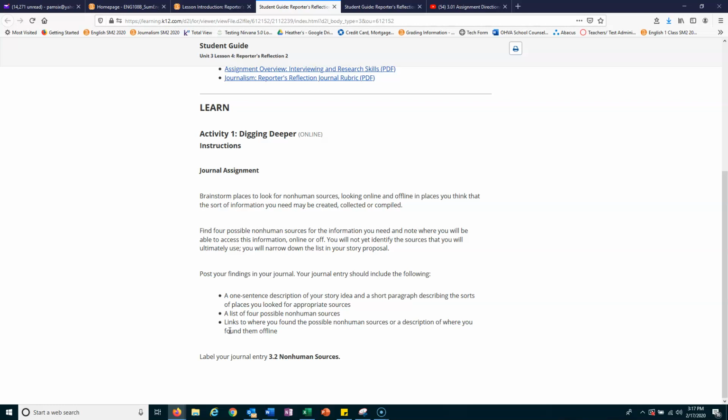So if you already know in your mind where you're going to look for those non-human sources and you want to look up those articles or that information, more power to you. Absolutely can do it. But for this, I just need you to have in your mind an idea of places you can look and links to where you would be able to look, like CNN, Animal Planet, the ASPCA, whatever it is that you're looking for, right?